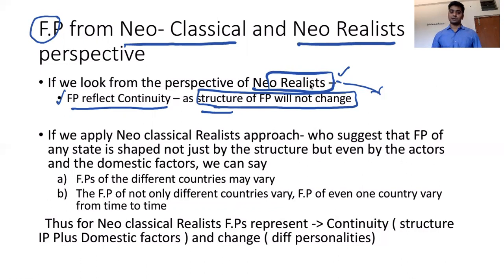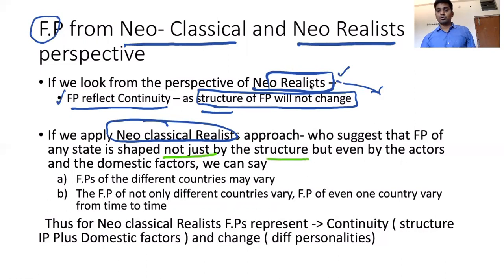But if you apply the neoclassical realist approach, they suggest that the foreign policy of any state is not shaped just by the structure, but also by the actors and the domestic factors. That is what we have seen. Neoclassical realism has combined the structure along with the actors and the domestic factors.